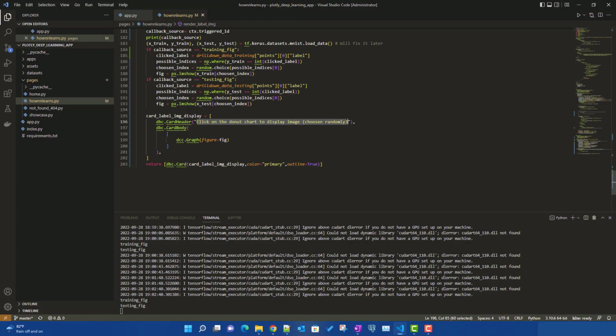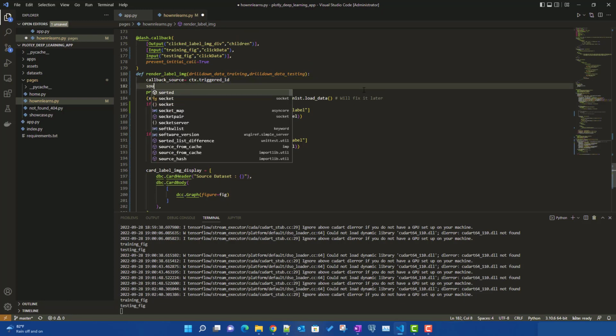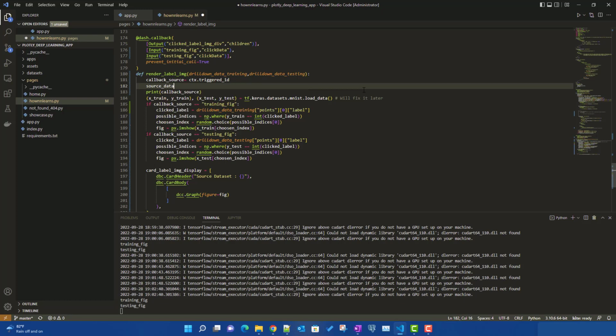So what we can do is, we will say source dataset. That means we have to tell what the source dataset is, either testing or training. For that, we can name it source underscore dataset equals blank.